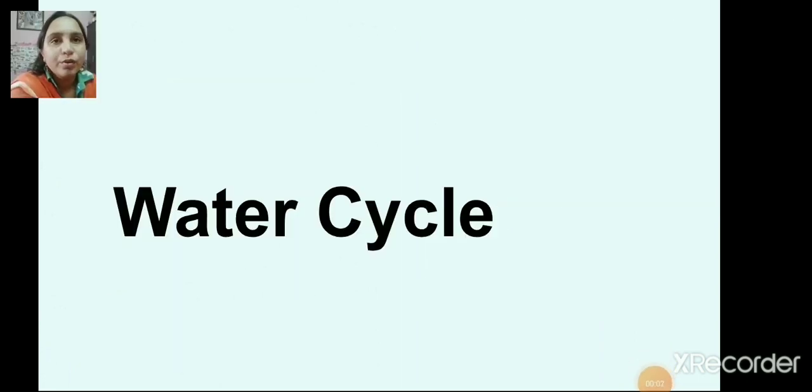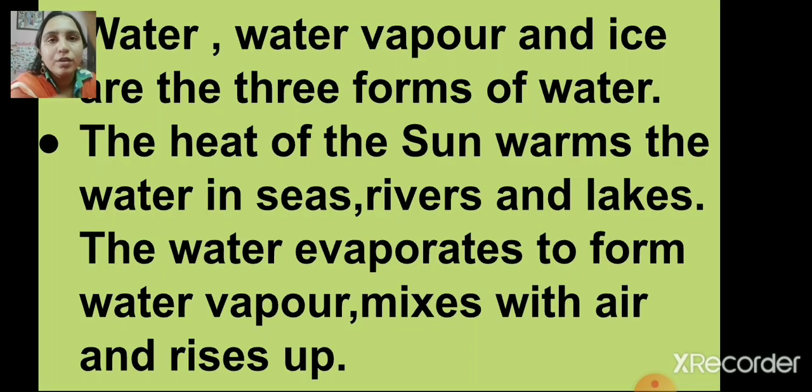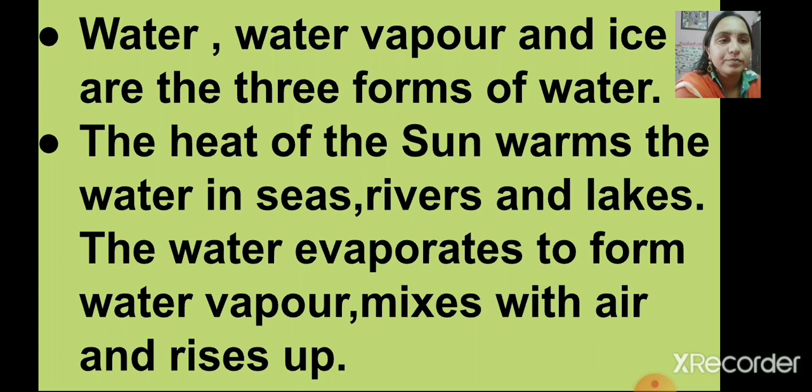Now, you know that you can heat or cool water to change it from one form to another. Water changes its form in nature too, and this gives rise to the water cycle. So, let's study the water cycle. Water, water vapor and ice are the three forms of water.